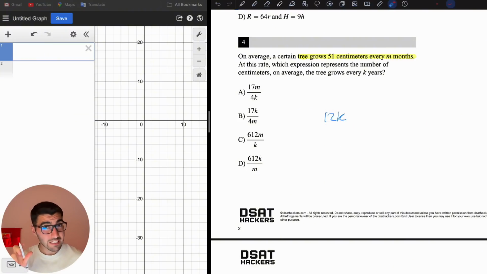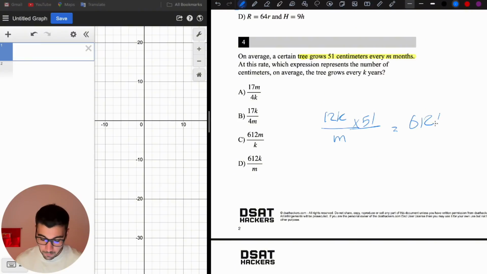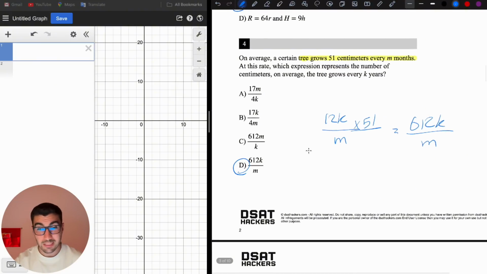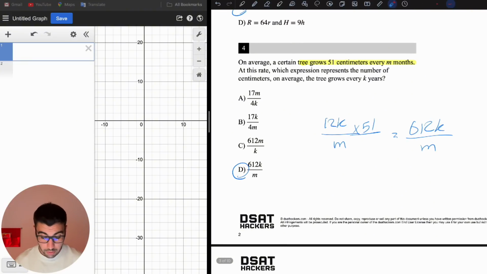So by just plugging an example number into m, I was able to solve this. What we did was divide by the months, by m. So 12k divided by m, then you multiply this by 51, right? So we did 12 times k times 51 divided by m, and 12 times 51 is 612k divided by m, which is going to be choice D. It's a good question, and be aware of these kinds of questions so they don't confuse you, because the choices are so close to each other.